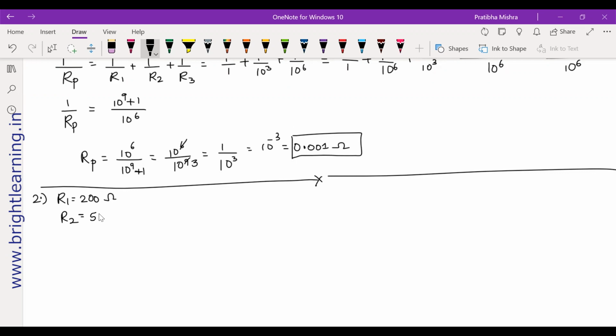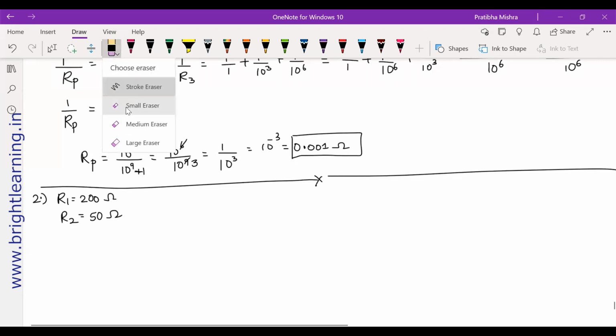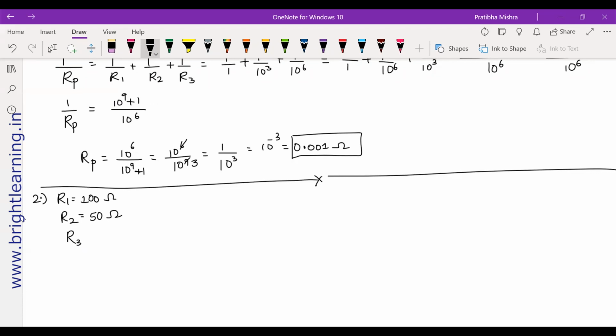Then R3, a water filter, which is 500 ohms. They are connected in parallel to a 220 volt source. The voltage is 220 volts. They all are connected in parallel.